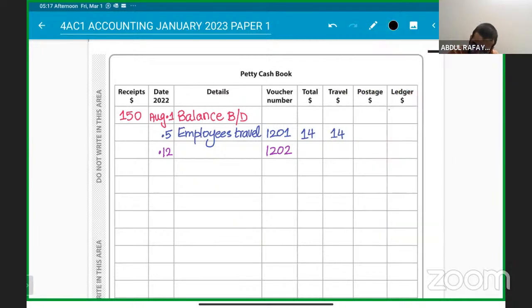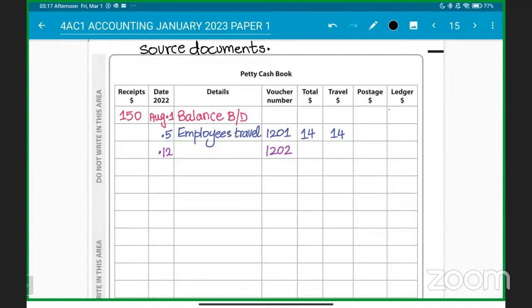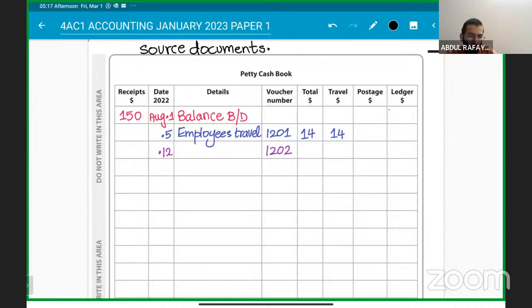They are called source documents, the documents from which the information comes in. Receipt is a source document. There are a lot more: a bank statement, credit note, debit note, receipts, and statement of account. Statement of account comes at the end of each month. So these are all source documents.